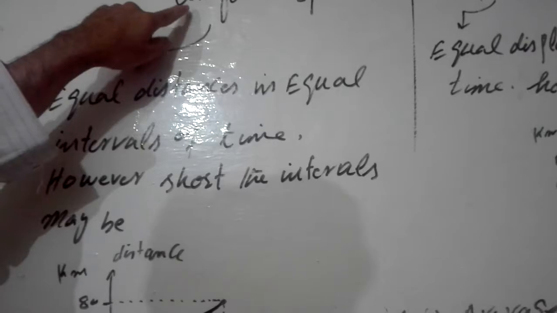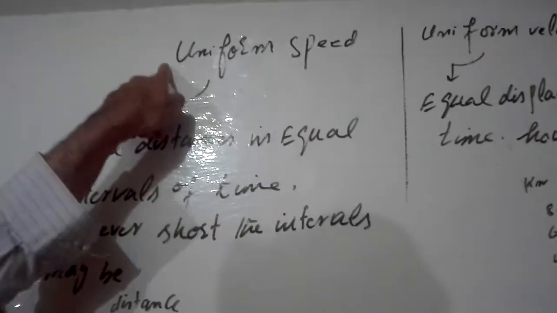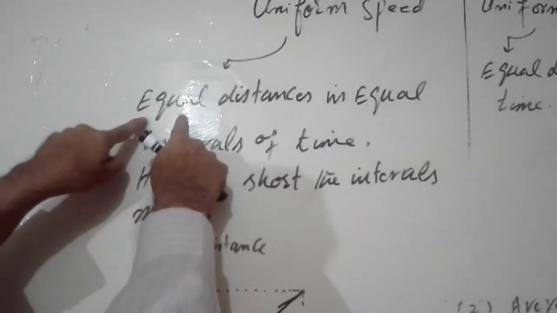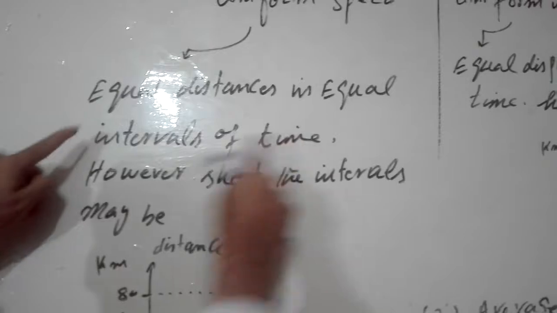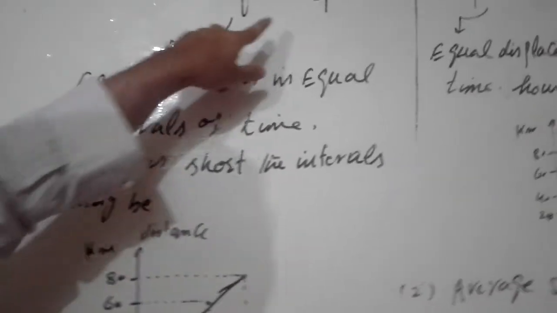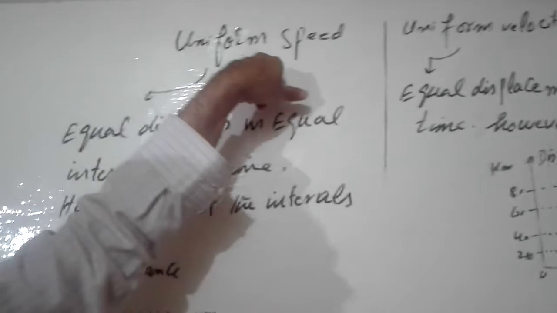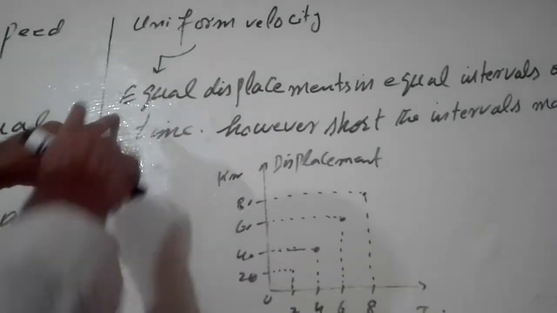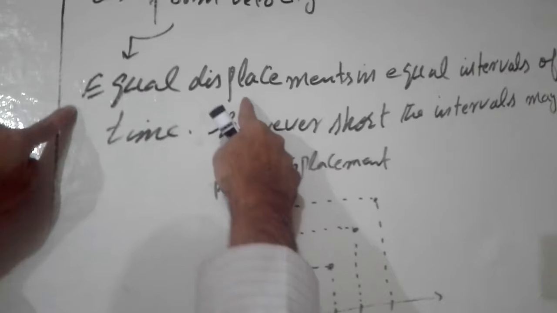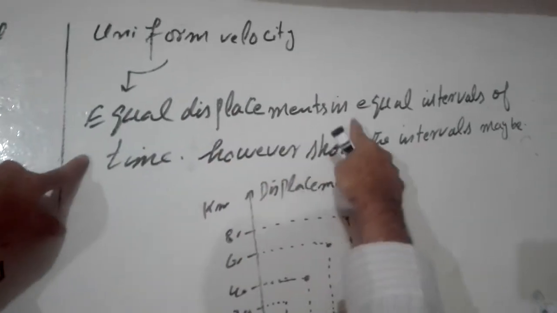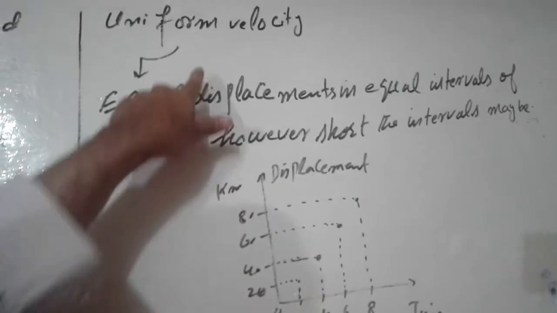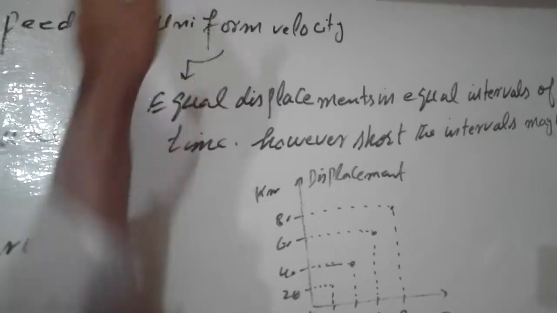If there is a question like define variable speed or non-uniform speed, then you just change here: if somebody covers unequal distances in equal intervals of time, however short the interval may be, then that speed of the body is known as variable speed or non-uniform speed. Likewise, you can also define non-uniform velocity or variable velocity. If the body covers unequal displacement in equal intervals of time, however short the interval may be, then that velocity of the body is known as variable velocity or non-uniform velocity.